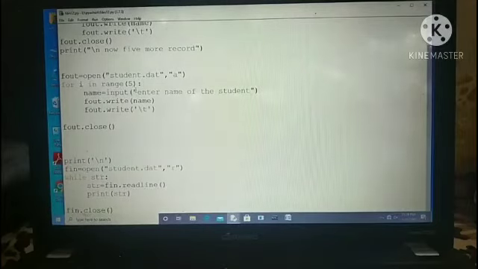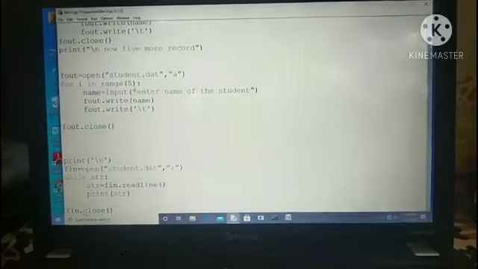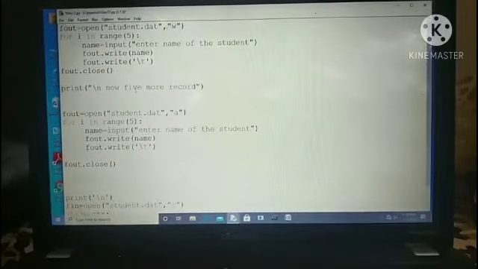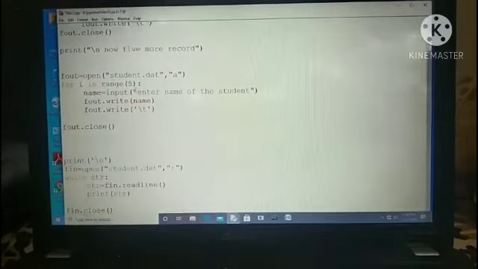So here we have done the 3 modes in the file. The first one is writing the data in the file: we are creating a new file and storing the data in it. Downward we have added some more records in the pre-prepared file, and at last we have read the data from the file and printed it.